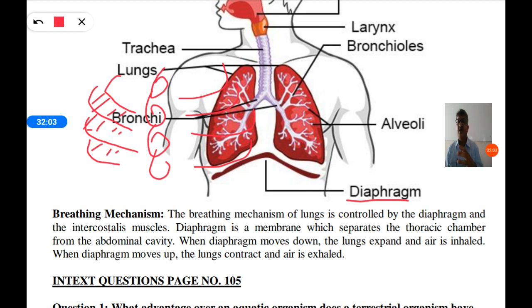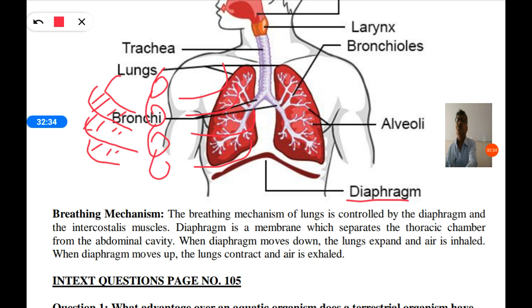And abdominal cavity means stomach, the digestive system, half of the digestive system where it enters from the stomach to small intestine. Stomach is above the diaphragm, but small intestine is below the diaphragm, and that cavity is called abdominal cavity, where small intestine and large intestine are present.